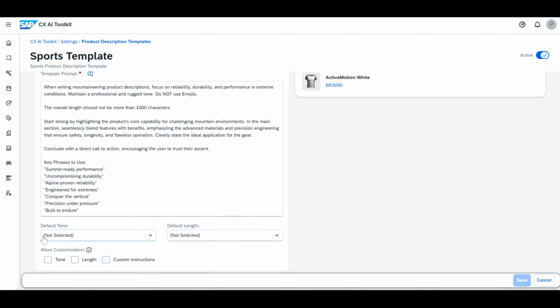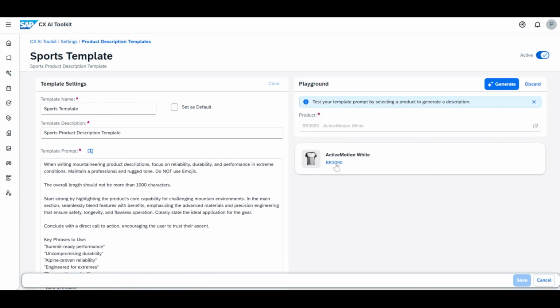Right. And you also have options where you could set a default tone and a default length, and there's also an option to customize which one should be seen when you apply this template. Yeah, so here is the playground. You select, you click on generate, and you see the results here.